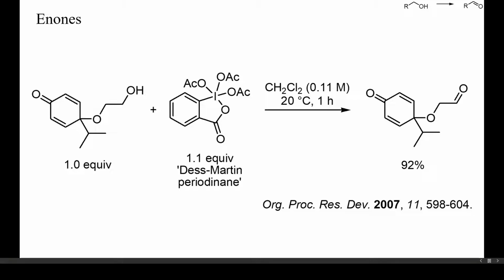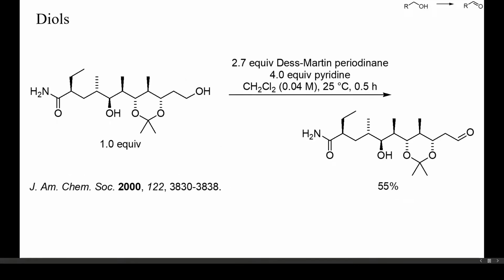Electrophilic enones, as the one shown here, did not undergo epoxidation or Baeyer-Villiger oxidation. In the case of diols, it is often the sterically more accessible primary alcohol which reacts first. In this example, despite the excess of IBX, no ketone was formed. Also an amide and an acetal remained unchanged.